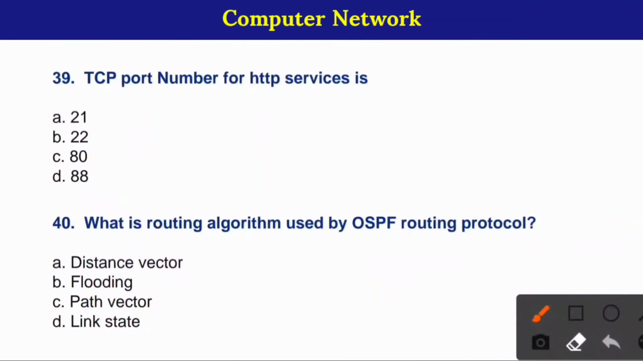39. TCP port number for HTTP service is. Here correct option is option number C. 40. What is routing algorithm used by OSPF routing protocol? Here correct option is option number D, link state.